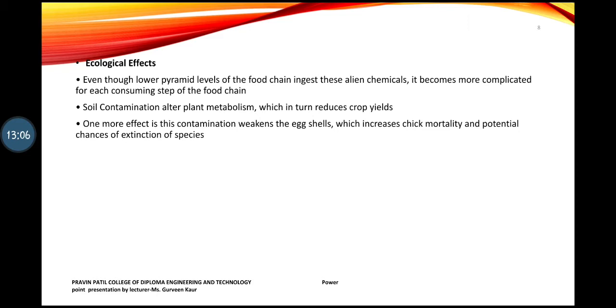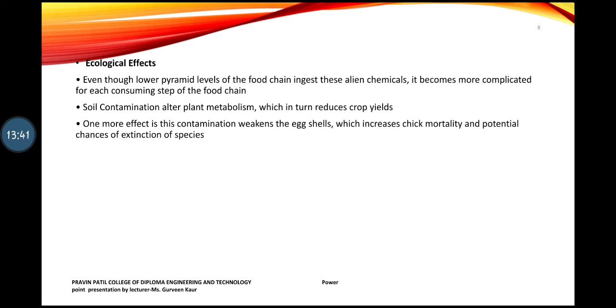If the shell is not thick, then it will be a loss of their life, so extinction will be there. So many deaths are caused, and many small baby chickens are affected due to soil contamination. So this is a very big process which is in a loop, and which has an effect on everything in our environment. It has an effect on all the aspects if soil contamination is not taken care of.